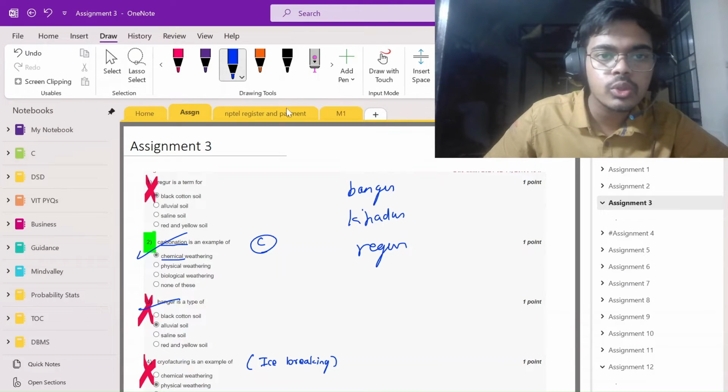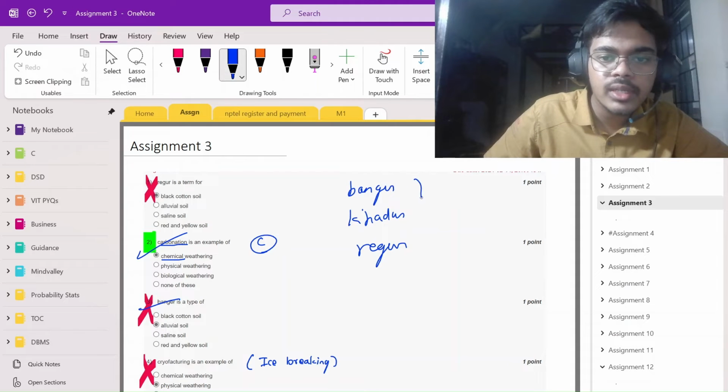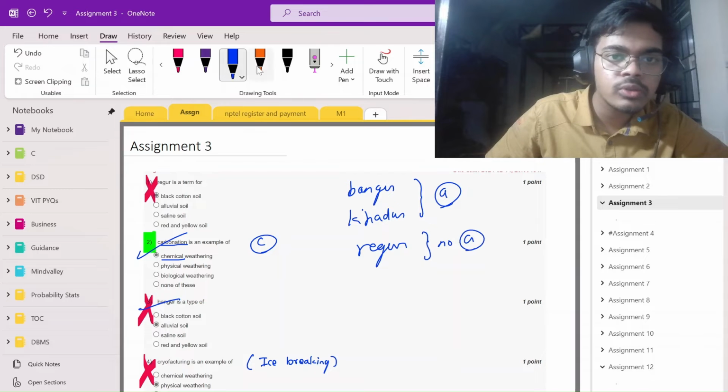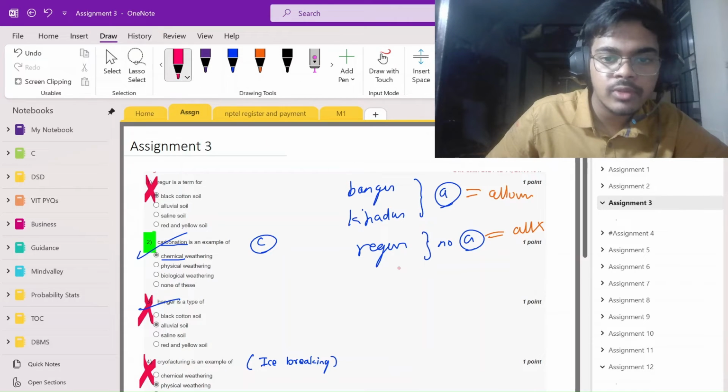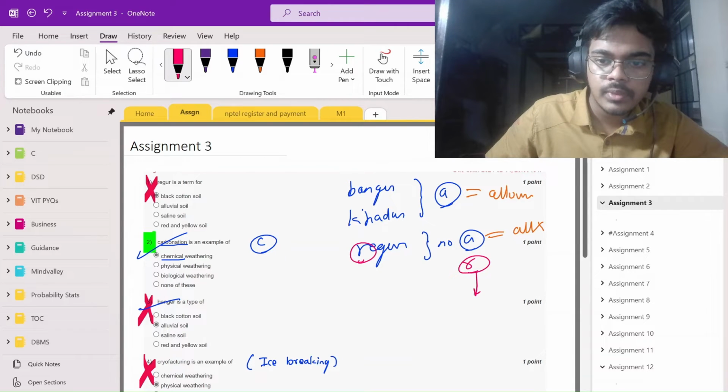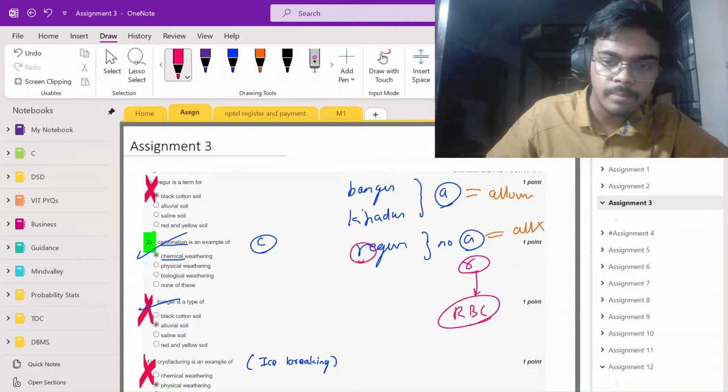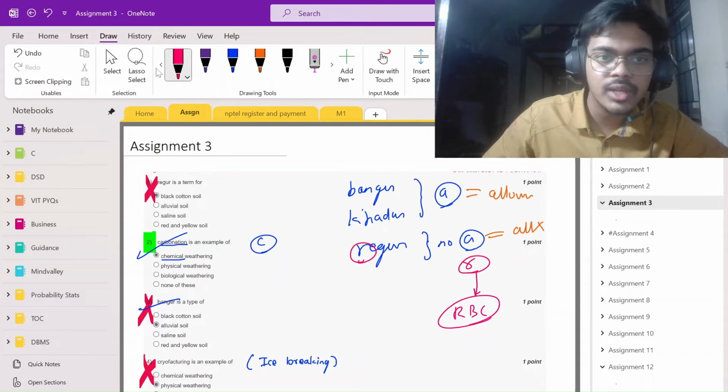You can notice A here and no A here. Whenever there is A, it is alluvial; whenever it is not there, it is not alluvial. I made another mnemonic for this. I noticed R here, so RCB, or RBC, whatever.